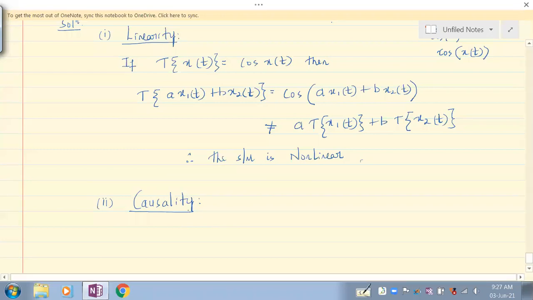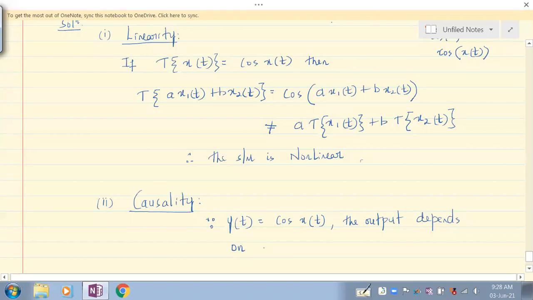But what's happening here? The output y of t is equal to cos x of t. What value of input does the output depend on?